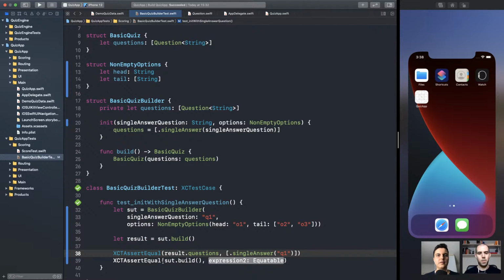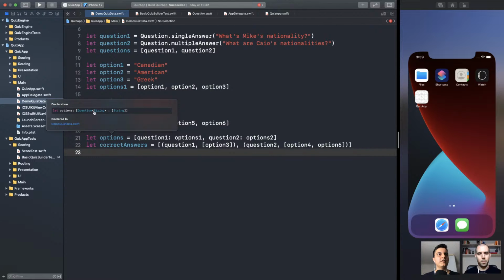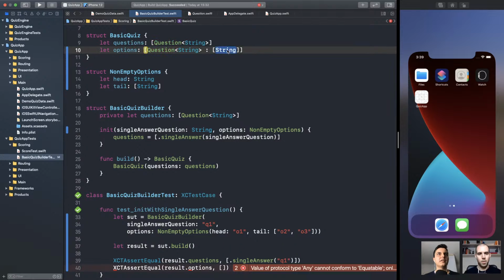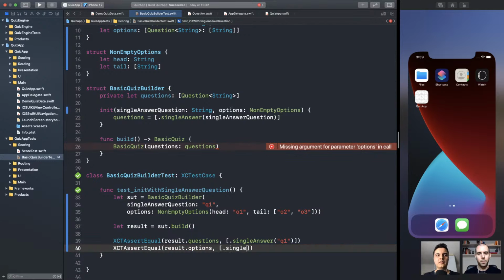Result questions, result options. And result options is a dictionary. Question as the key and array of string as the options. Okay, let's bring it here. So the key is single answer, key 1. And the options should be an array with options O1, O2, and O3. Make sense?